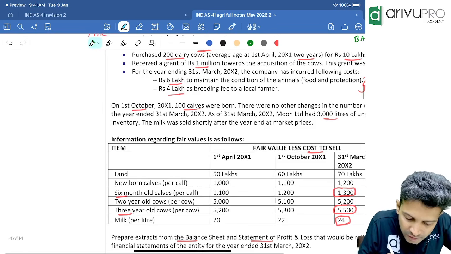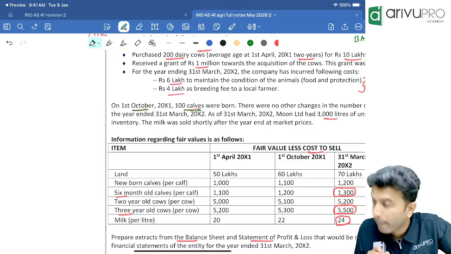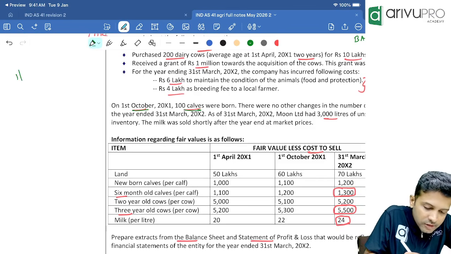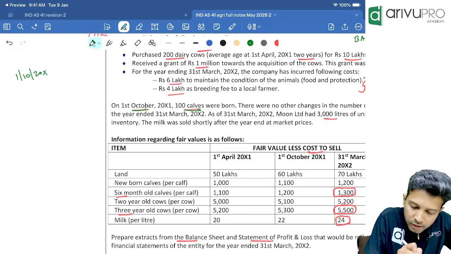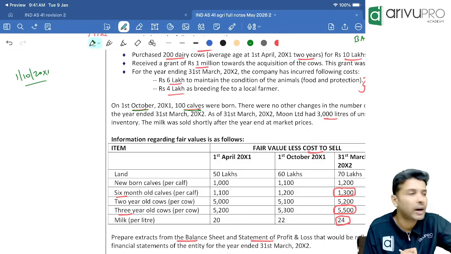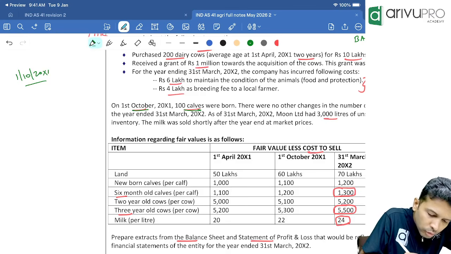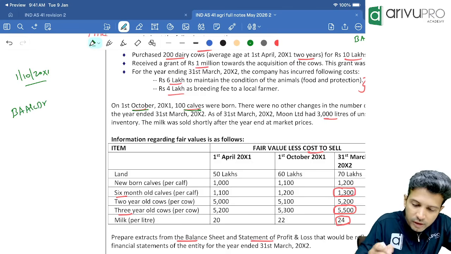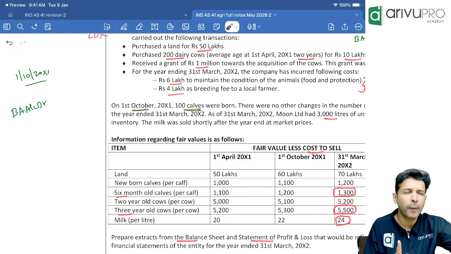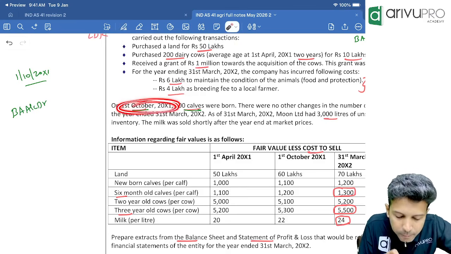When did you get this calf, sir? When were they born? 1st October. First, we will pass the journal entry on 1st October 20x1. 100 calves were born. Are calves our biological asset? Yes. So, BA account debit. This is 100 calves, correct? How many calves again? 100.